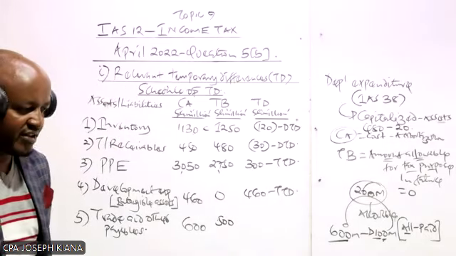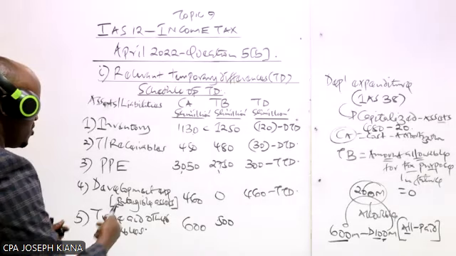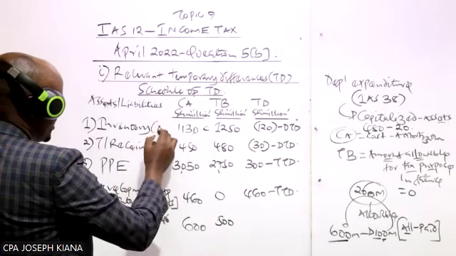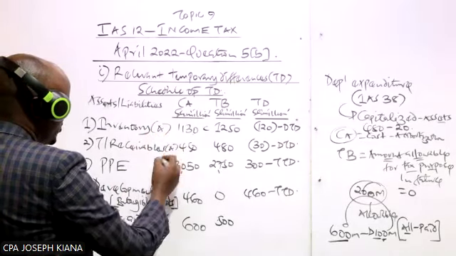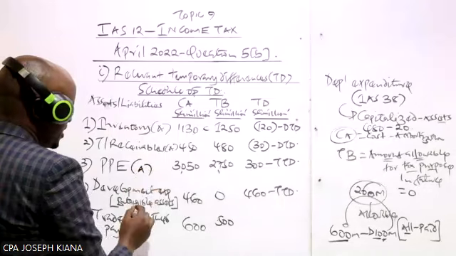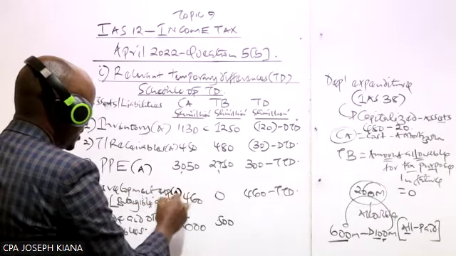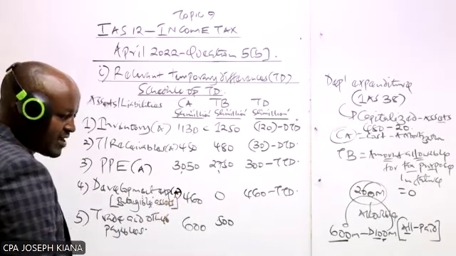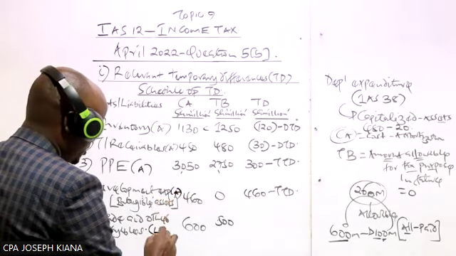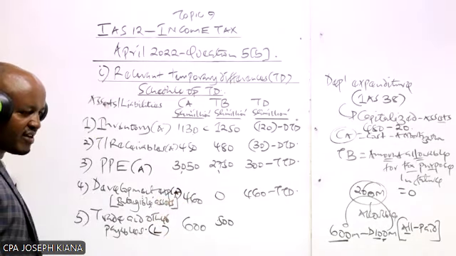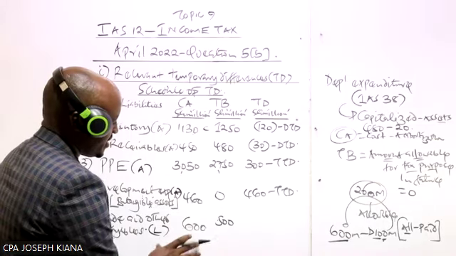Then the other thing which is also very important to note is that what we have in note 1 here is basically an asset. Receivables is an asset. PPE is an asset. This development expenditure which has been capitalized and treated as an intangible asset is an asset. But payables are a liability.